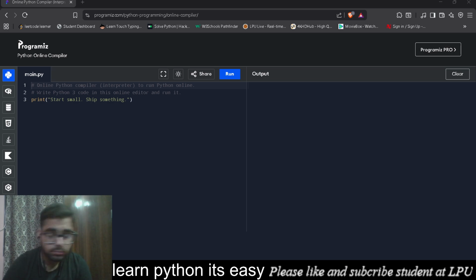Okay, so we'll begin. But before we begin, I'll advise you all to download a compiler for Python, or you can go on the internet and type compiler for Python, and you'll see many websites. You can write your code there and get your examples. For example, I am using Programiz, a Python online compiler. It's pretty good, I've worked with it. Or you can use VS Code. You can use VS Code for every language, whether it's a scripting language, or Python, or Java, C, every language.